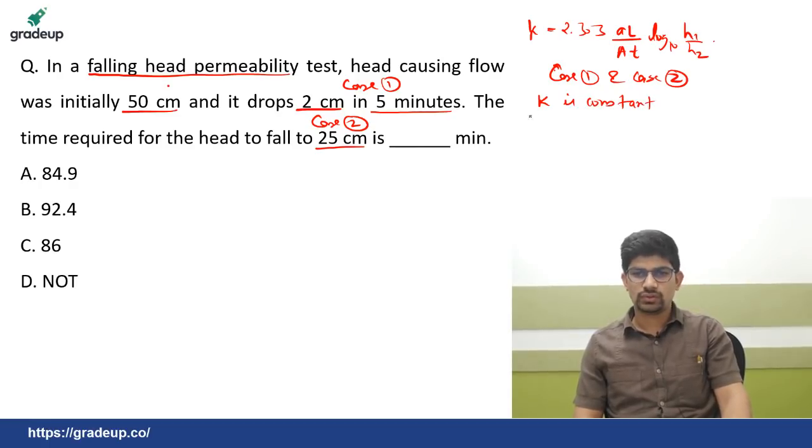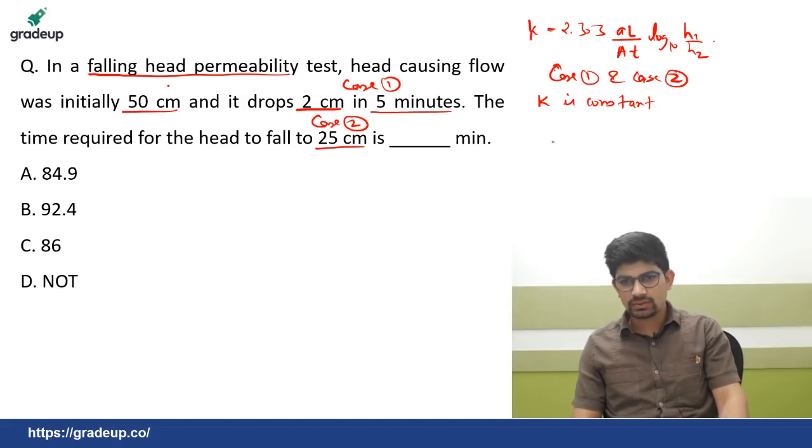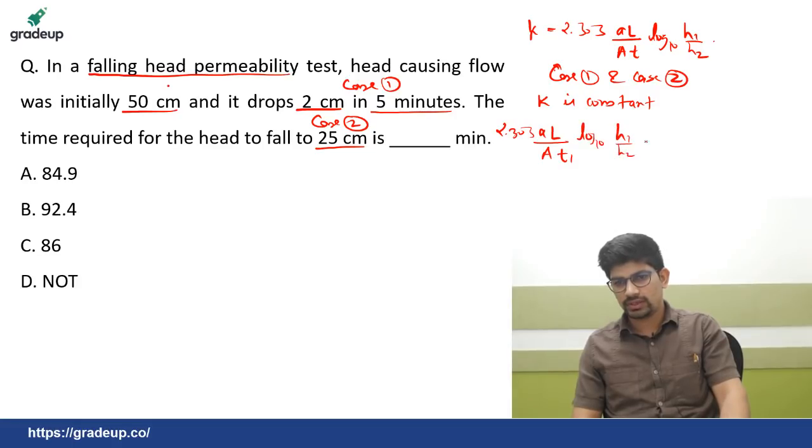If K is constant, that means 2.303, A will also be constant, length of sample is the same, A into time is different. 2.303 AL upon AT1 log to the base 10 H1 upon H2 equals 2.303 AL upon AT3 log to the base 10 H1 upon H3.